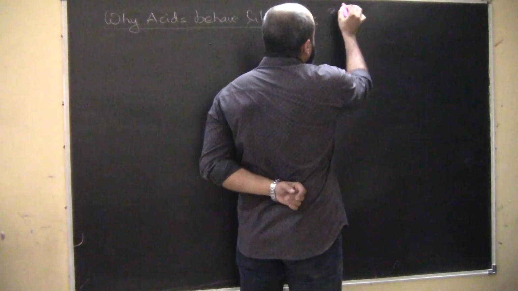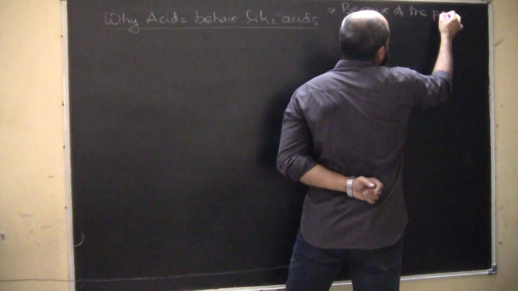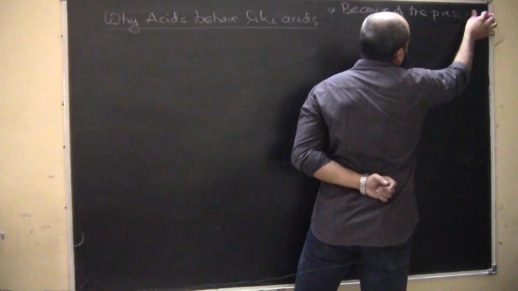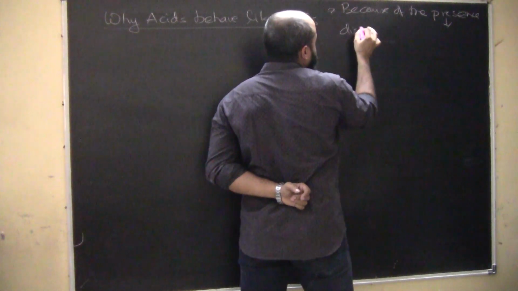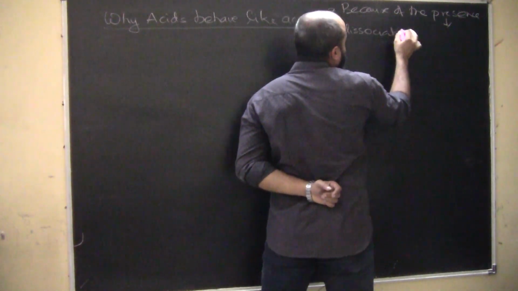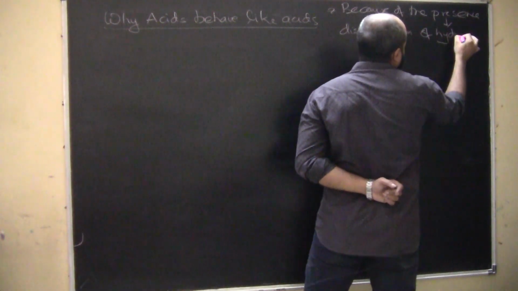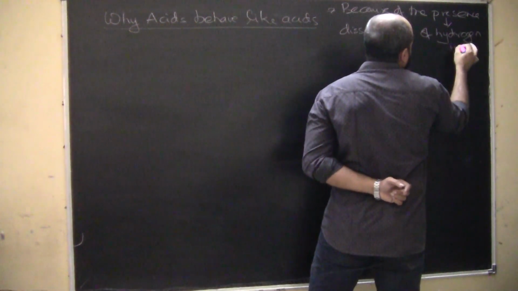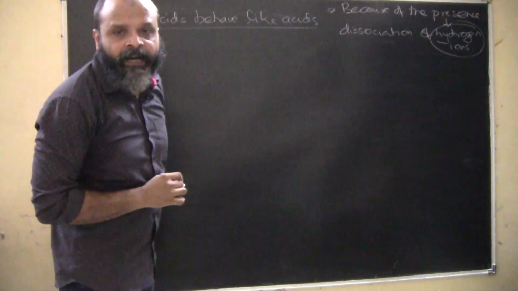Because of the presence or dissociation of hydrogen ions. Because of the presence of hydrogen ions or dissociation of acid into hydrogen ions.